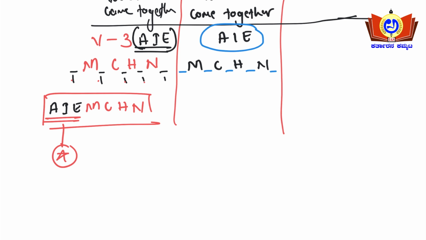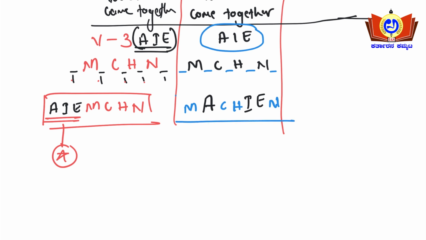Okay, so here see guys, I'll be writing M, and the first vowel I'll be writing here, A. Yes or no? Then the remaining letters, C, H, I'll be writing here, and I'll be writing 2 vowels here, I, E. Okay, what is the remaining letter then? M, A, C, H, I, E. So N is the remaining letter here.